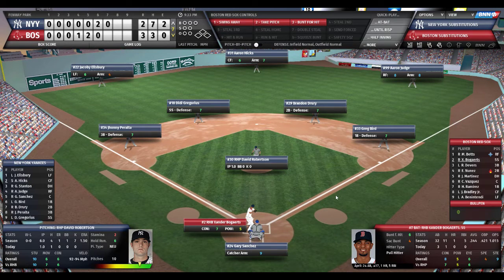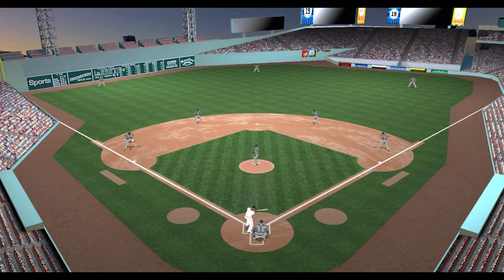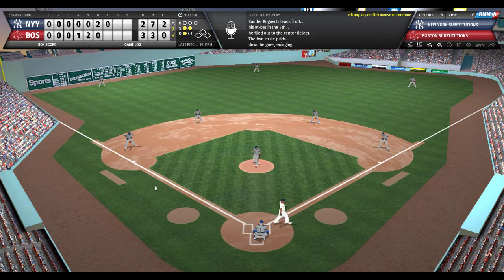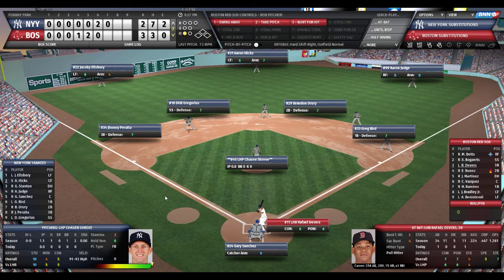And David Robertson's back out on the mound for his 2nd inning of work. He was very good in the prior inning. He'll face Bogaerts, Devers, and Nunez. Xander's 1 for 3. Here's the pitch from Robertson. Bogey swings, and he strikes out on the 0-2 count. Fastball right by him. Good movement on the fastball for Robertson.